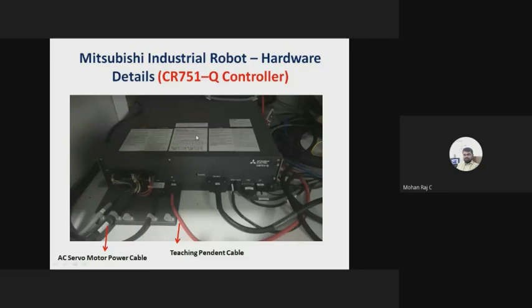So if it is an inverter, definitely you need a PWM. So who will produce the PWM signal? The PWM signal is nothing but the control signal. So based on the PWM, your motor will move. If the motor moves, then automatically the next step is your robotic arm will move.